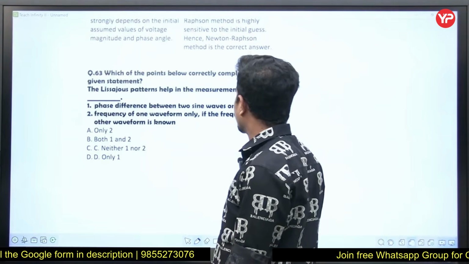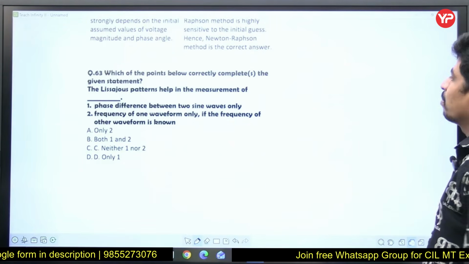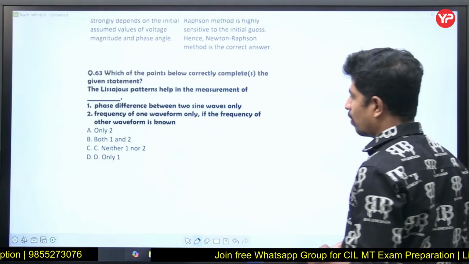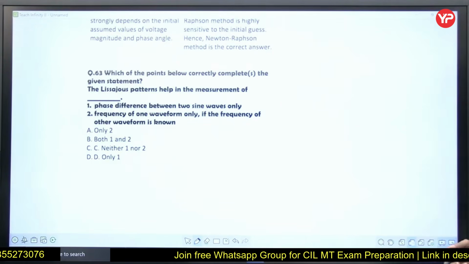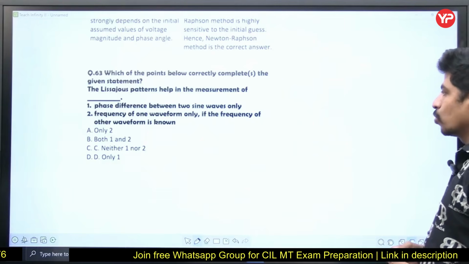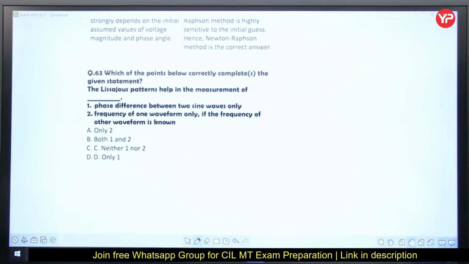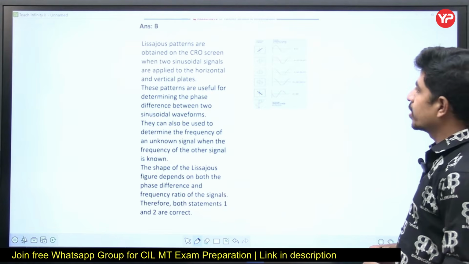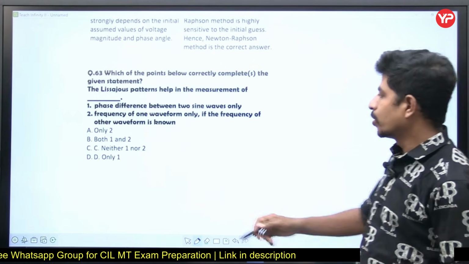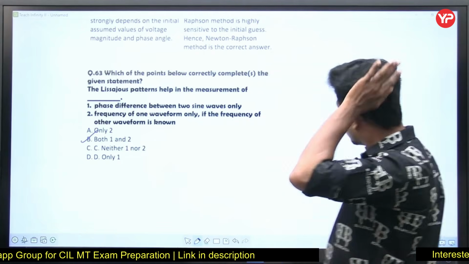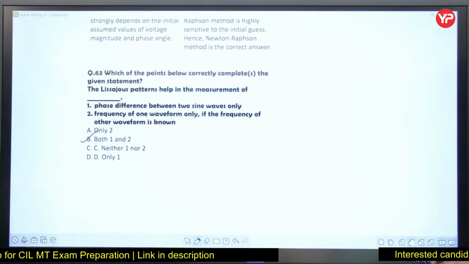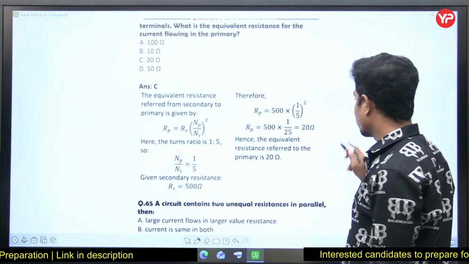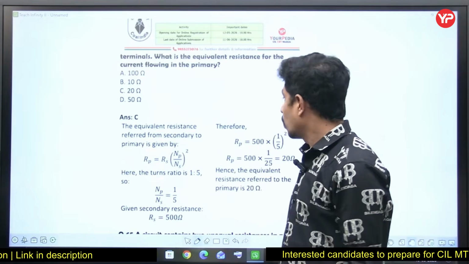Which of the following points correctly complete the given statement? Lissajous patterns help in the measurement of the phase difference between two sine waves, and the frequency of one waveform only if the frequency of the other is known. Yes, it is both 1 and 2. We can find the frequency and phase difference using Lissajous figures. Here I have given in this document whatever is required. You can take it when you are preparing this document.